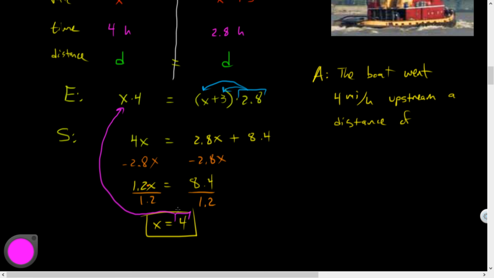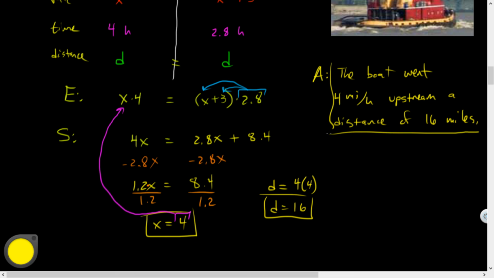So the distance is going to be 4 times 4, which is 16. And distance, Devin, is going to be measured in miles. So a distance of 16 miles. I guess I gave them more information than they bargained for, but that's all right.